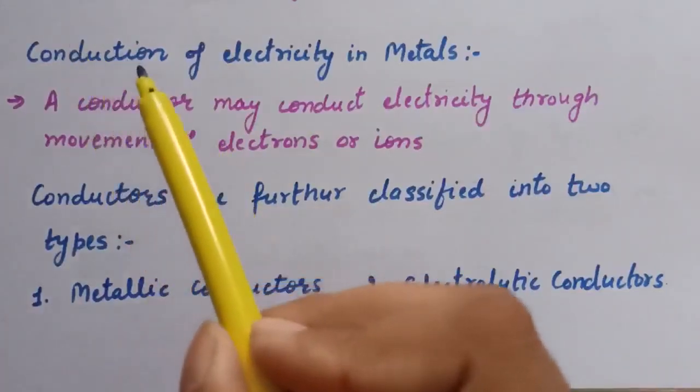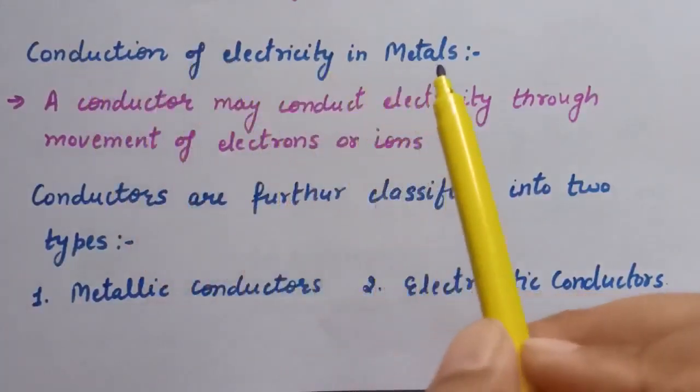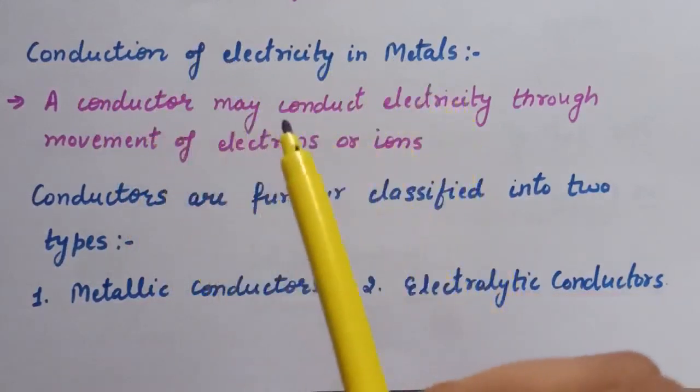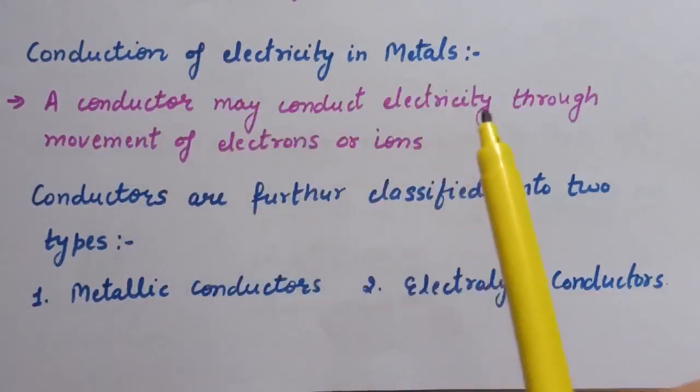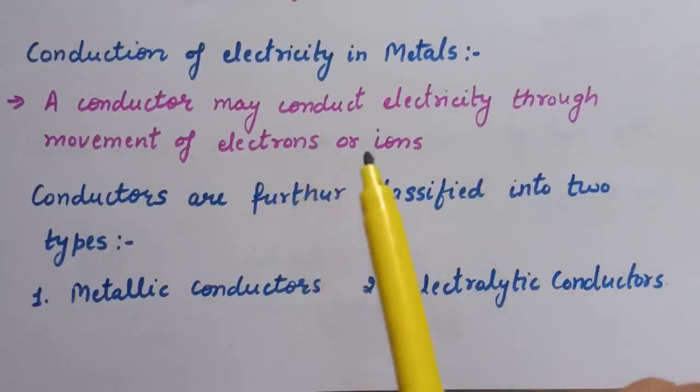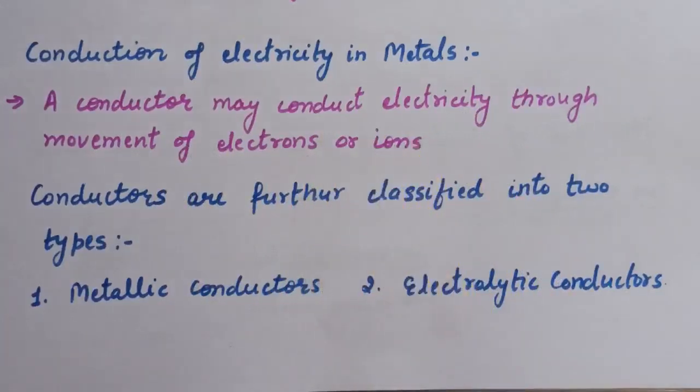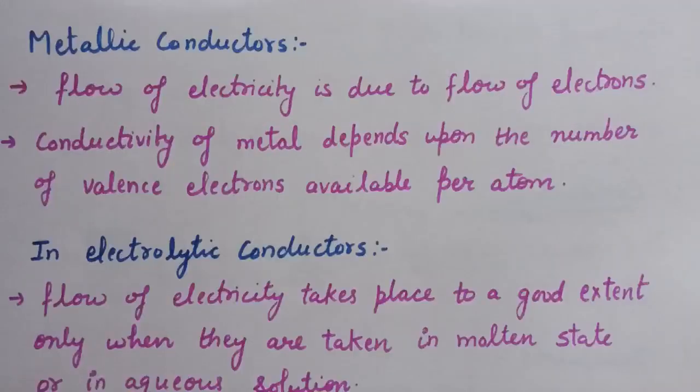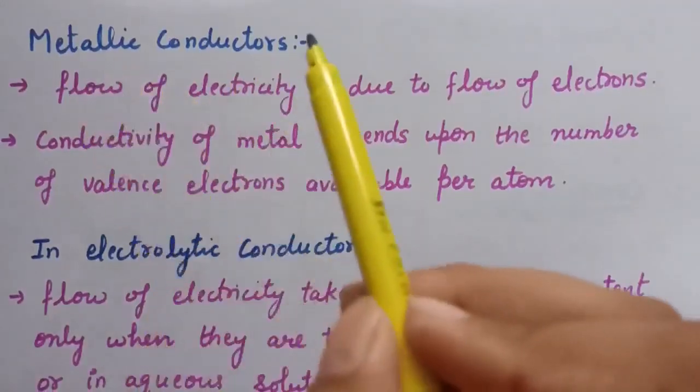Now next is conduction of electricity in metals. A conductor may conduct electricity through movement of electrons or ions. Conductors are further classified into two types: metallic conductors and electrolytic conductors.